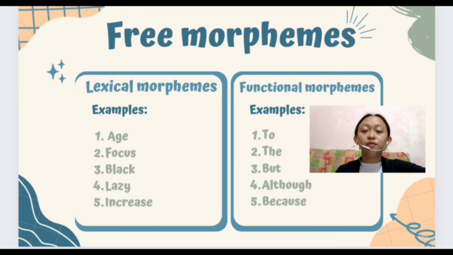As I mentioned before, free morphemes have two types, which are lexical and functional. Lexical is a group of words for nouns, adjectives, and verbs. Lexical morphemes are also known as open class words. Below are examples of lexical morphemes. Functional morphemes are a set of morphemes that are used as conjunctions, prepositions, and pronouns, and they are also known as closed class words.